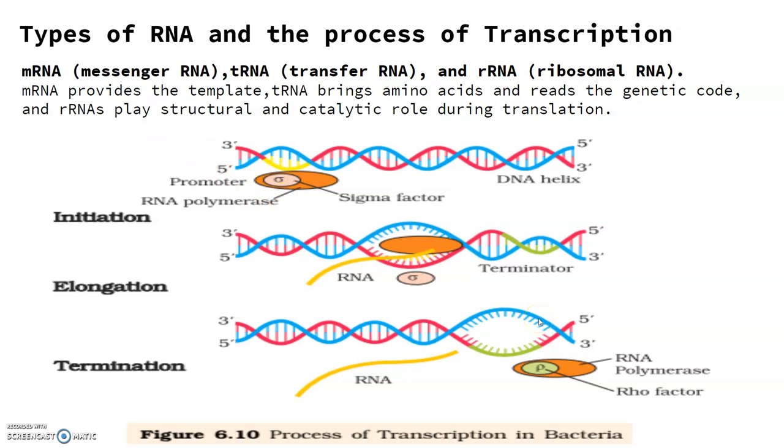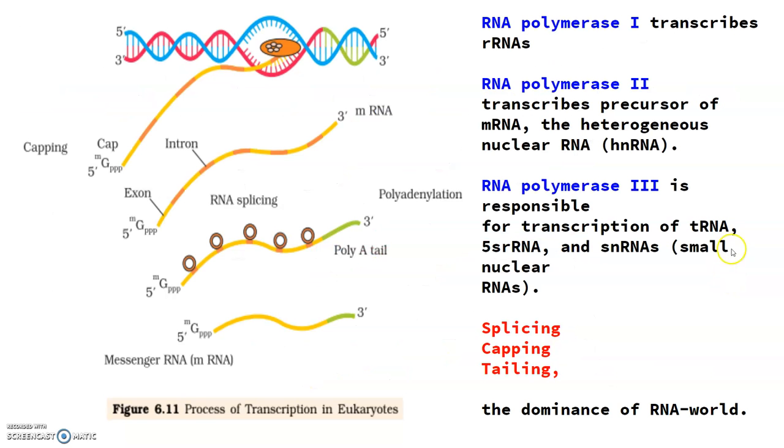So in bacteria, messenger RNA does not require any processing to become active, and also transcription and translation take place in the same compartment. So there is no separation of cytoplasm and the nucleus in the bacteria. So the translation can begin much before the messenger RNA is fully transcribed. So the transcription and the translation can be coupled in bacteria. But in eukaryotes, there are two additional complexities.